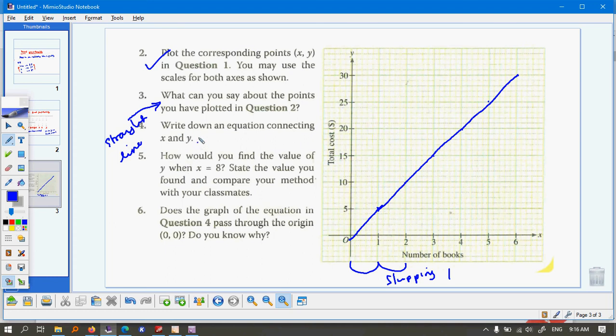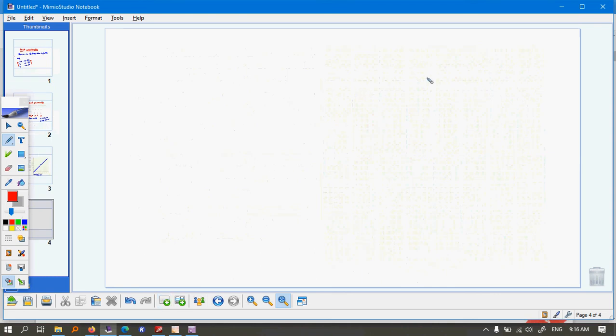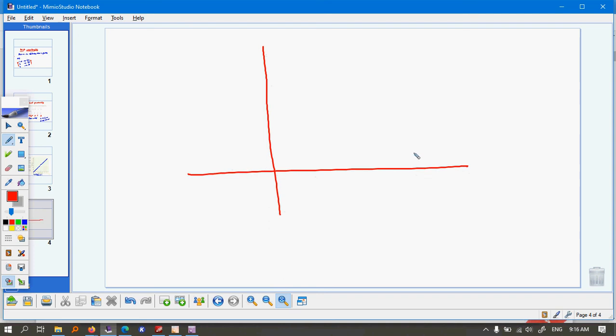This other question is, write down an equation connecting x and y. Now from this, you need to use your previous knowledge on equations of straight lines. If a line is going through the origin and it's like that, how do you determine this equation?